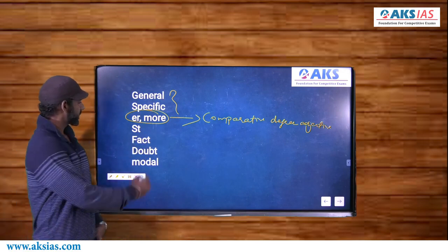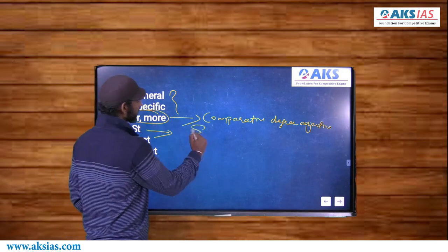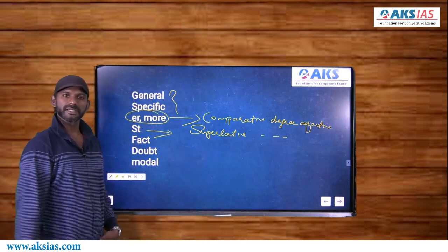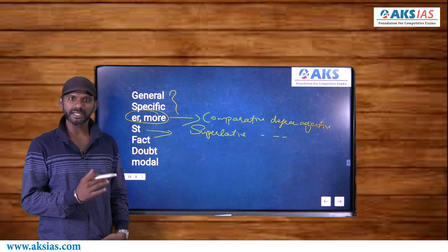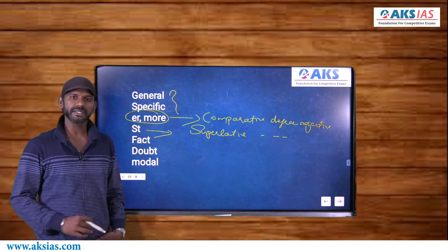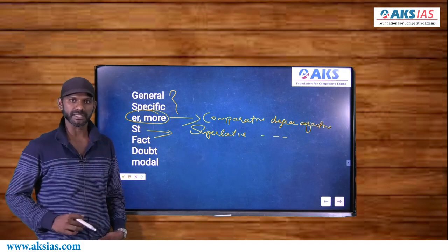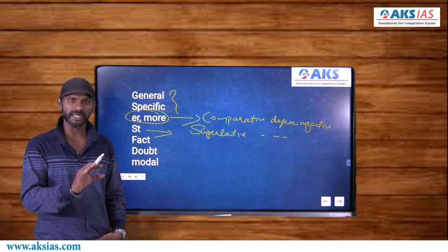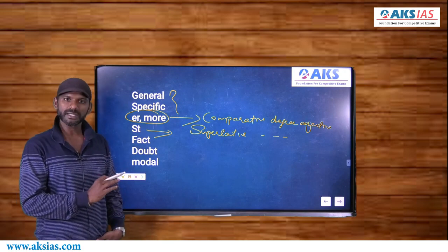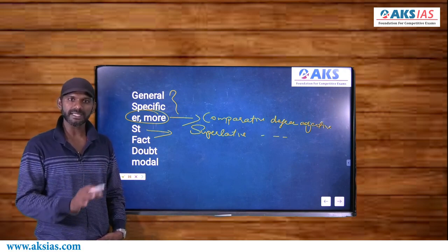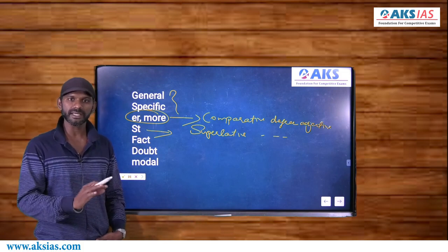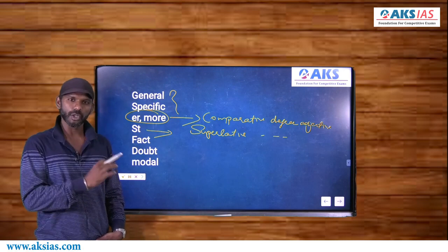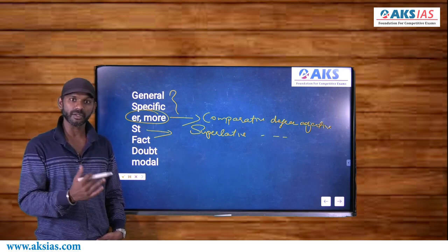Similarly, ST words. Now these ST words are termed as superlative degree adjectives. The same is the case. If there is a superlative degree adjective in the option, there must be a superlative degree adjective in that part of the passage. Right? I said we need to focus only on that part of the passage where the topic of the question is given. Forget about the rest. Right? If you find an option containing an ST word, just see whether there is any ST word in that part. If you don't find any ST word there, eliminate that option. Right? So without trying to understand the meaning of the whole passage, go by these concepts to select, eliminate options and find out the best answer.